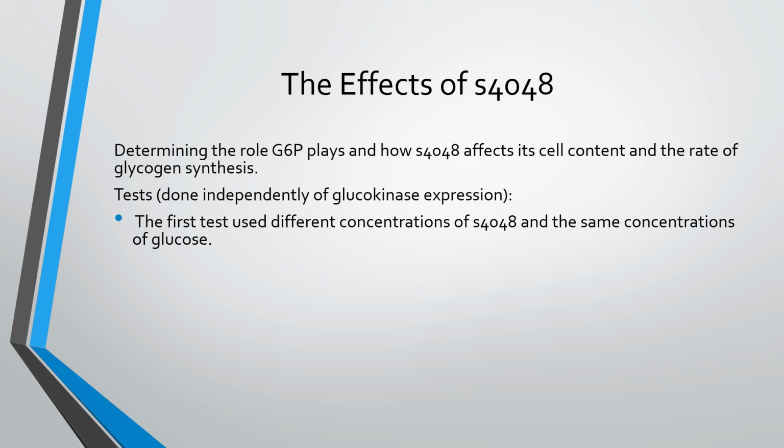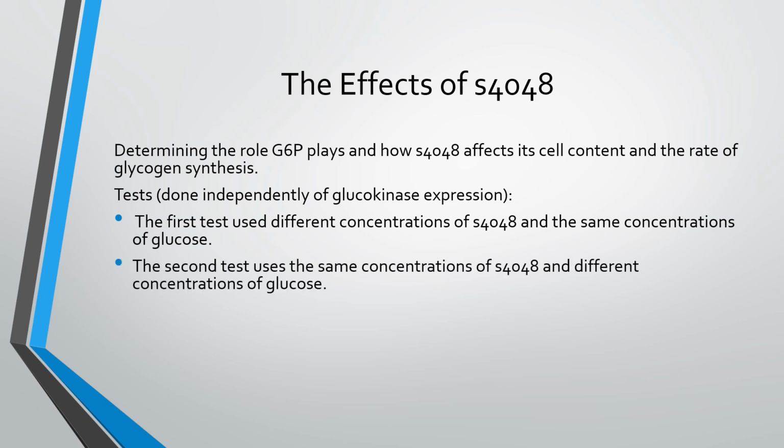That means they used the same concentration of glucose. Now, the second test used the same concentrations of S4048, but different concentrations of glucose. Now, what were the results that came from this?